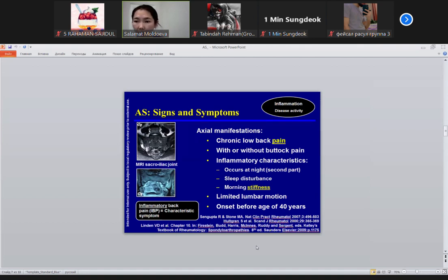Second part, of course, there will be sleep problems. Morning stiffness will be present, but for differential diagnosis you should ask about time. In rheumatoid arthritis, after 1 or 2 hours it's relieved after the patient moves. A patient with ankylosing spondylitis tells you that morning stiffness doesn't relieve. He feels stiffness all the time.